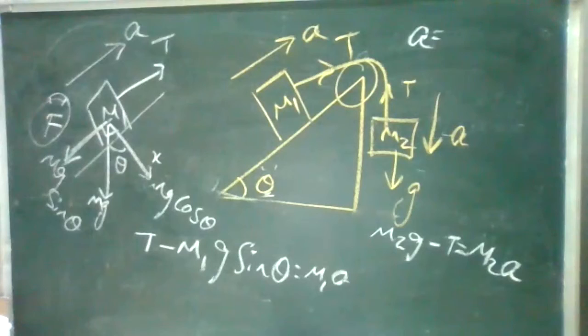Okay, what is the acceleration? M2 minus M1 sin theta, into g, divided by M1 plus M2. Yes, correct. What is tension?